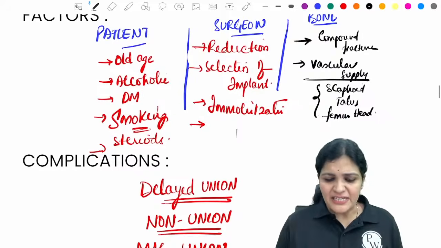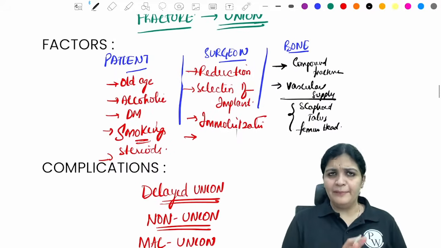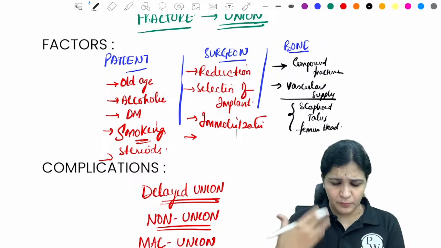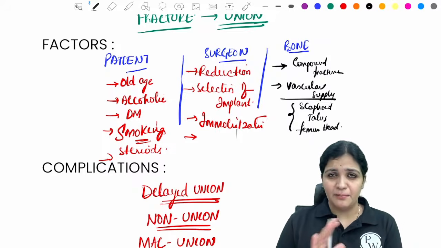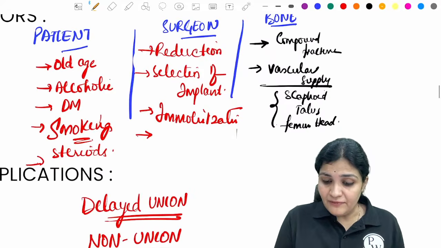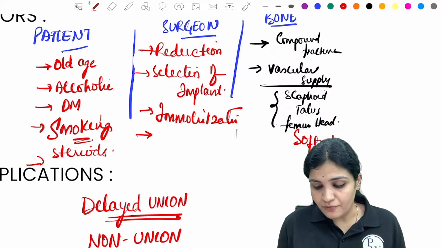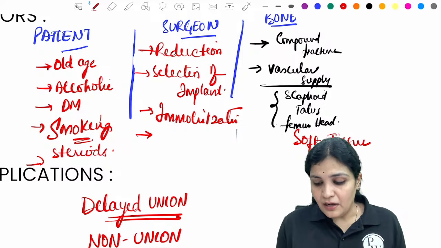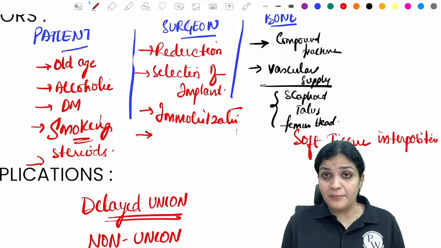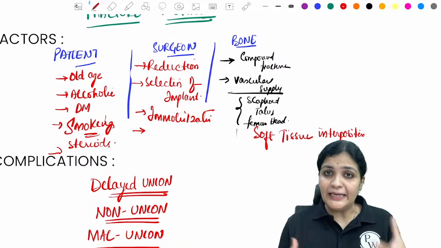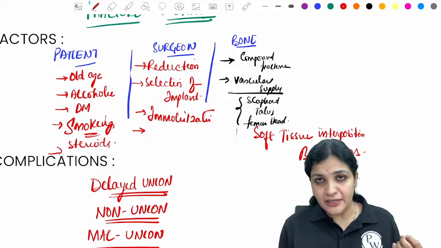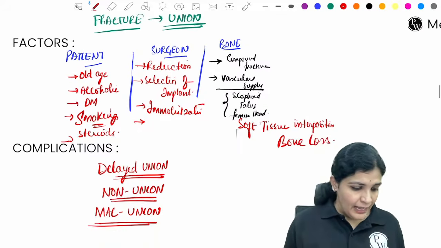Now these are certain factors, right? You just remember them. You can write 5 or 6 of them, nothing more, not much importance is given to these factors. And sometimes with the bone itself, there will be soft tissue interposition, so there will be a lot of soft tissue between the fracture fragments which is not removed, hence the healing might get delayed. And sometimes there will be bone loss because of the fracture itself, right? All these can happen.